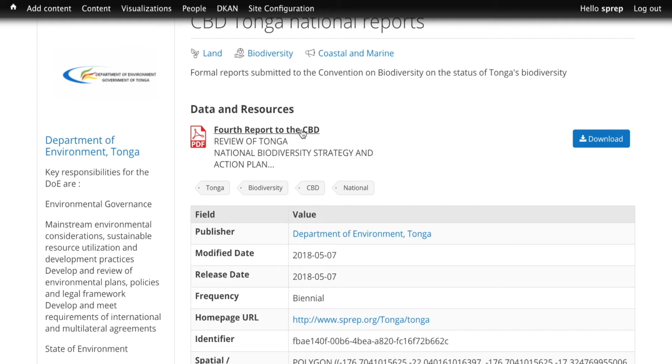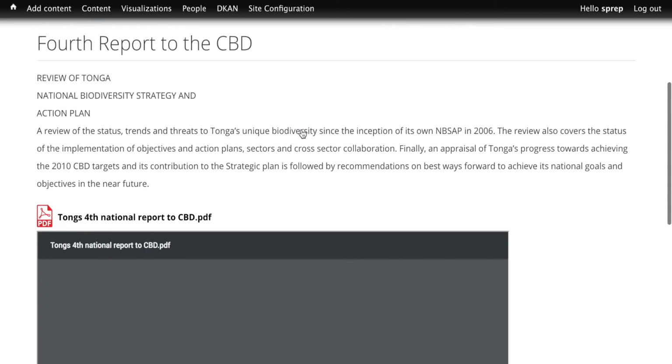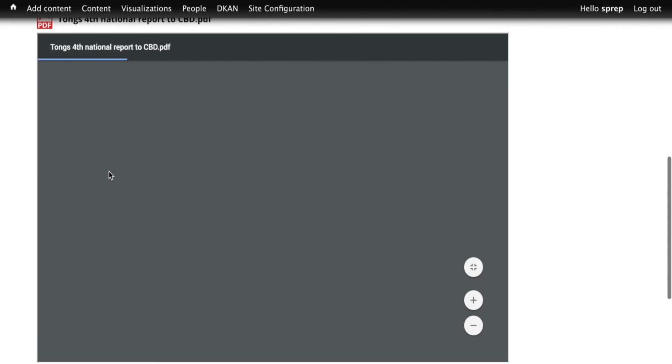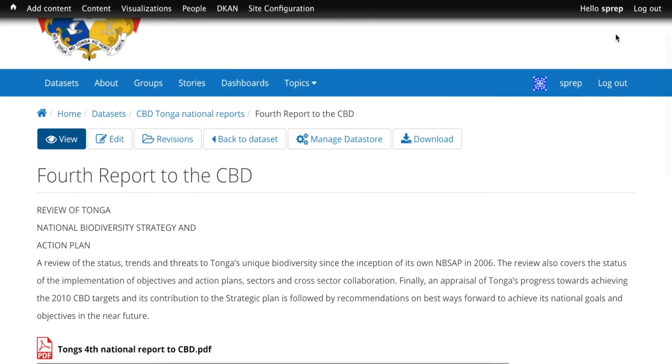So if I click on the actual resource itself, we type in some additional data for that resource, identify it as the 4th report to the Convention on Biodiversity, and a bit of metadata. This is text right out of the report so that the potential user knows what it is. And then down below you can see that the PDF is slowly downloading, and once it downloads you can read it here online, or you can click the download button, download to your computer and store it as you wish and use it as you wish.